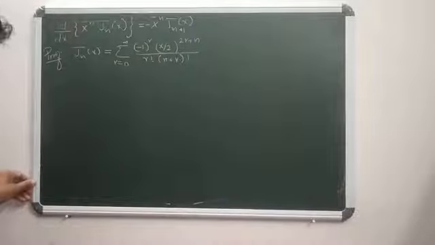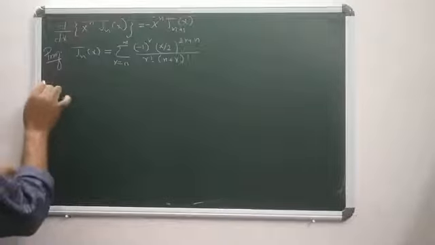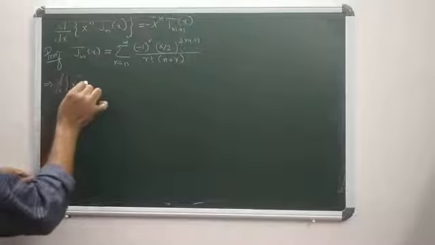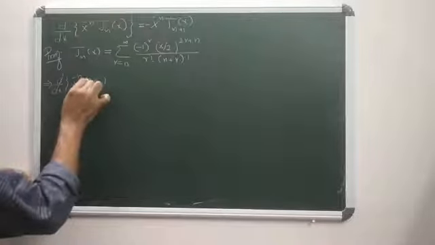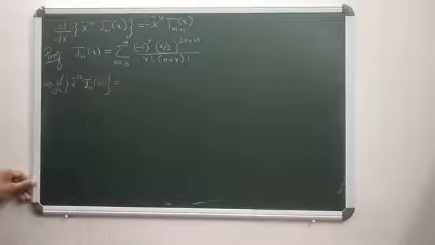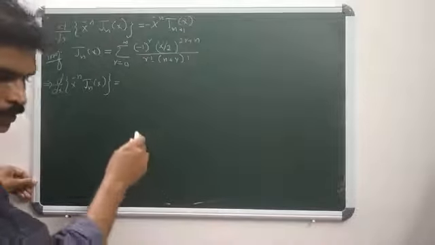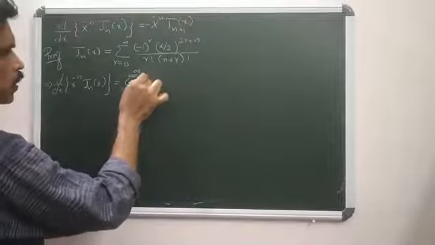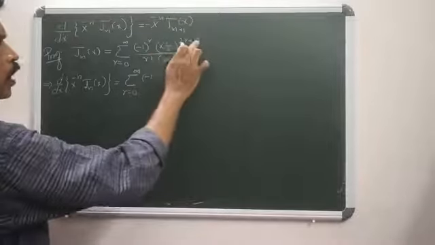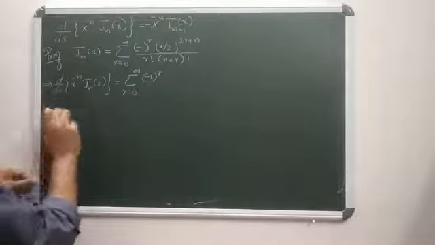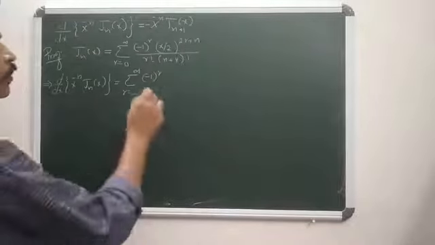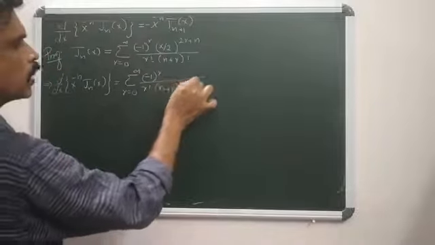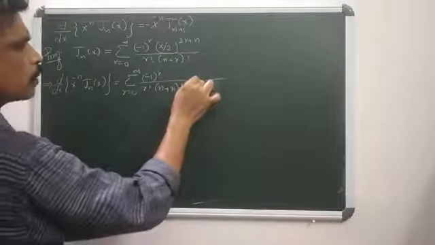So d/dx of x^(-n) Jn(x) equals sigma r ranges from 0 to infinity (-1)^r x^(2r+n) x^(-n) all by r! (n+r)! and again 2^(2r+n).